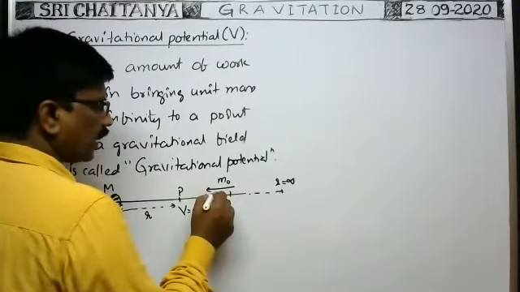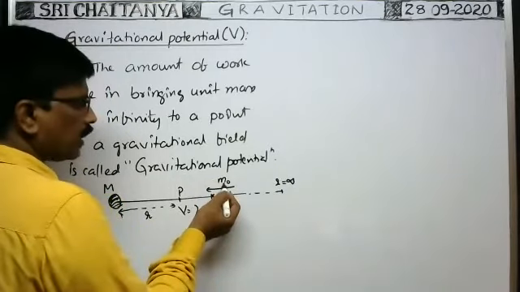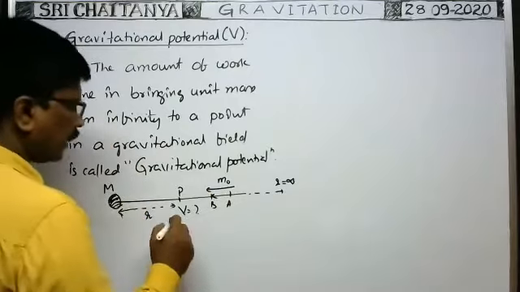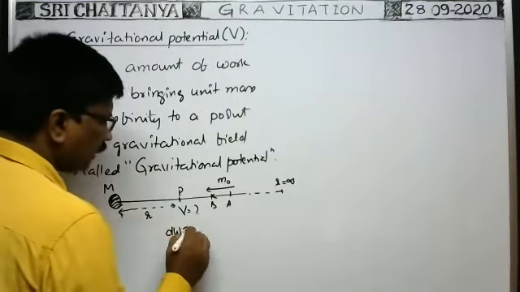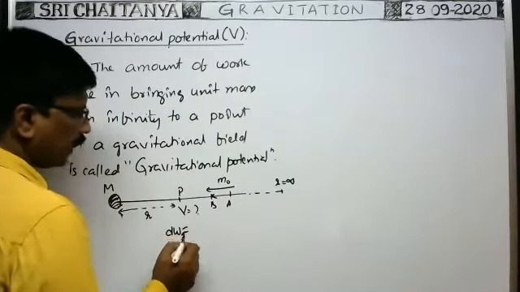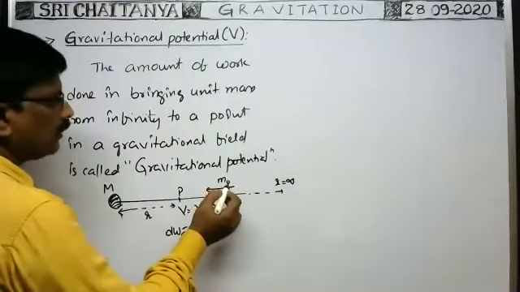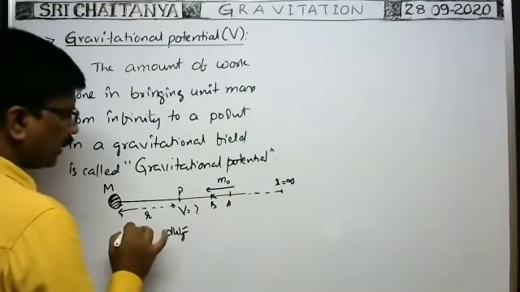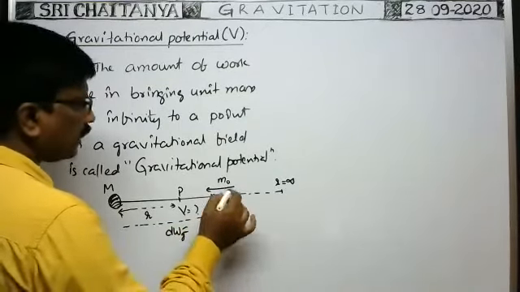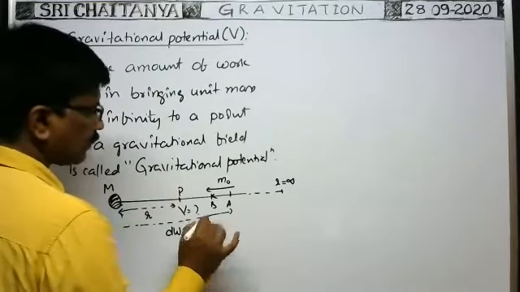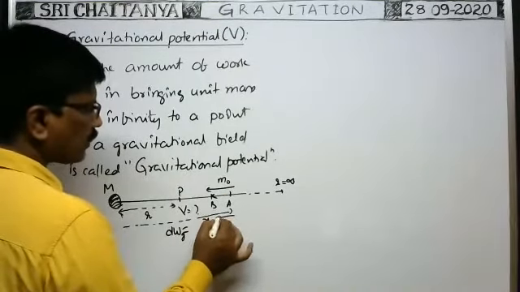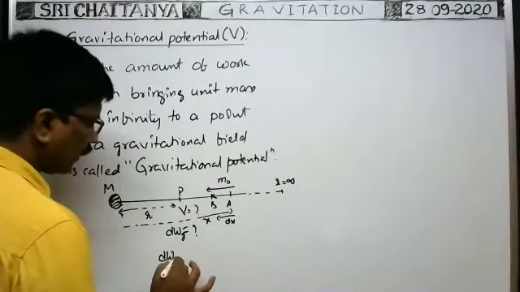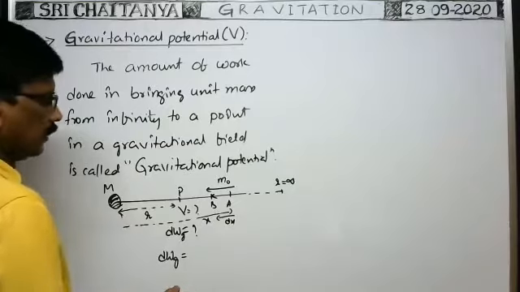What is the work done by gravity? In moving the particle of mass m naught through a small distance from A to B, what is the work done by gravity? Work done by gravity, dWg, in bringing the point mass m naught from point A to point B. Suppose this point A is at a distance, say x. It is displaced through a small distance dx. What is the work done? Work done by gravity, tell me.